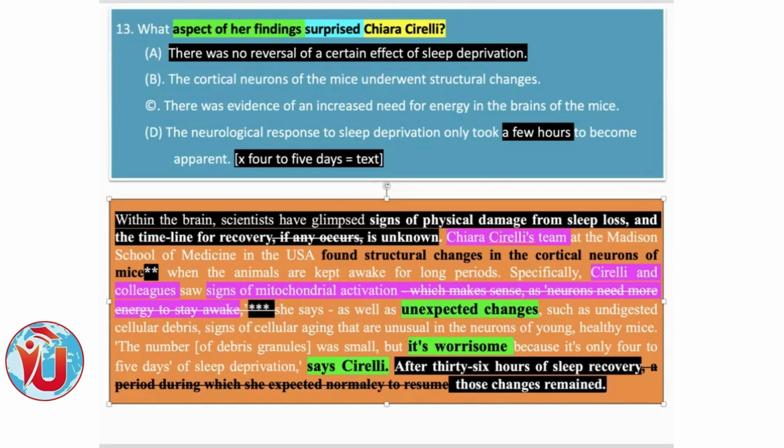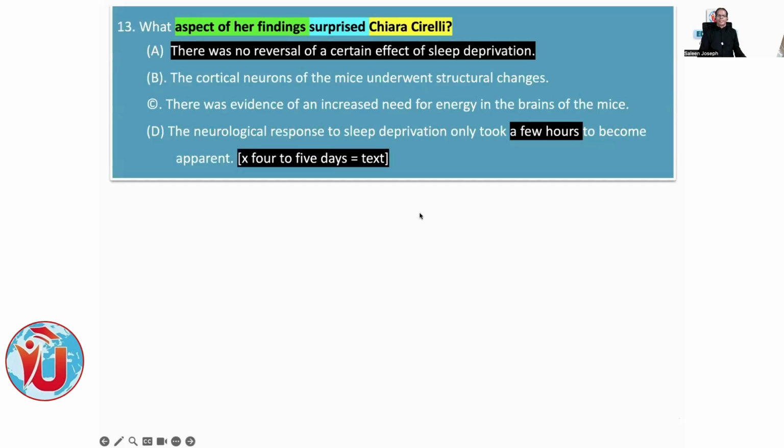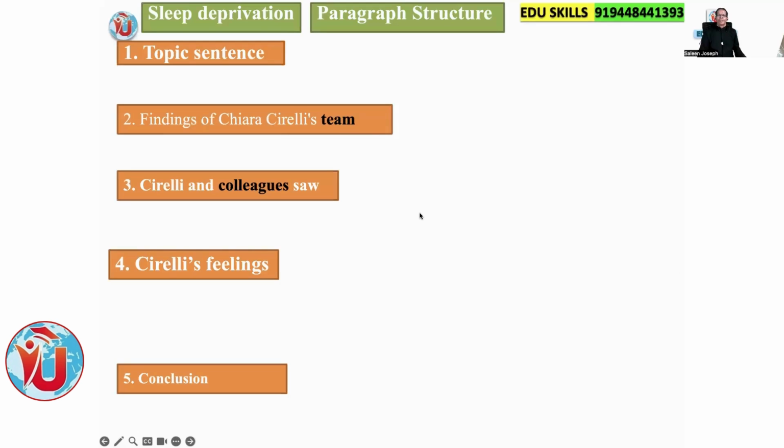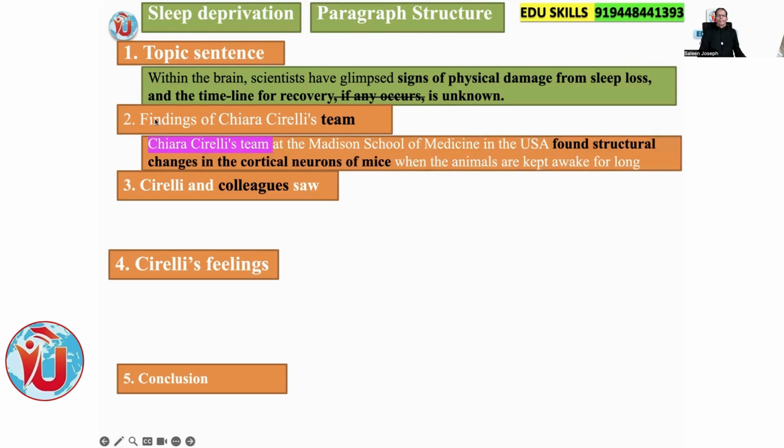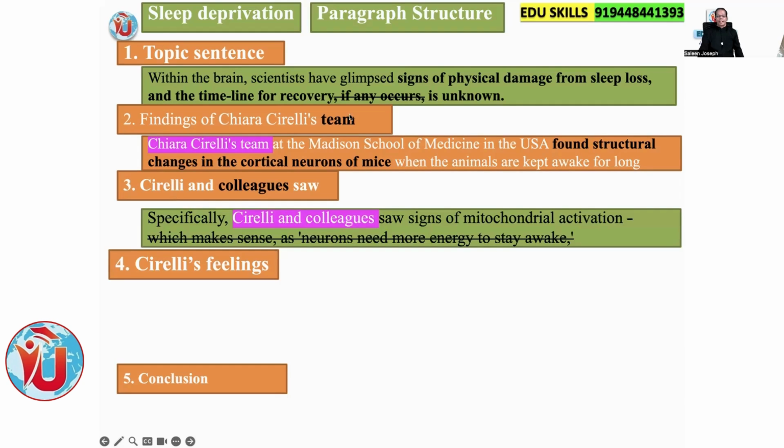We will not go into much detail, but we will just try to see the paragraph structure. See, the topic sentence: within the brain there are signs of physical damage from sleep loss, and the timeline for recovery is unknown. Then the findings of Chiarelli's team. The details like the medicine school we can eliminate. They found structural changes in the cortical neurons of mice kept awake for long, meaning sleep deprived. And this is the team's finding.